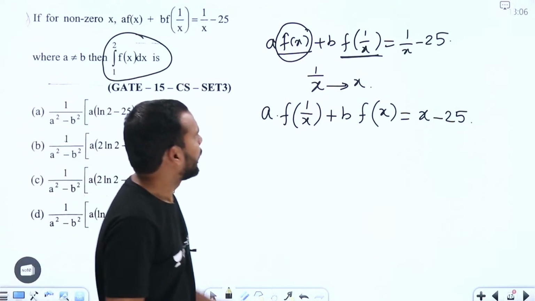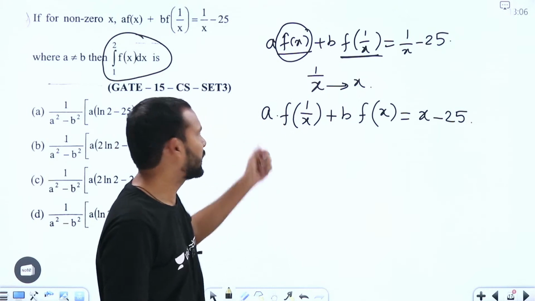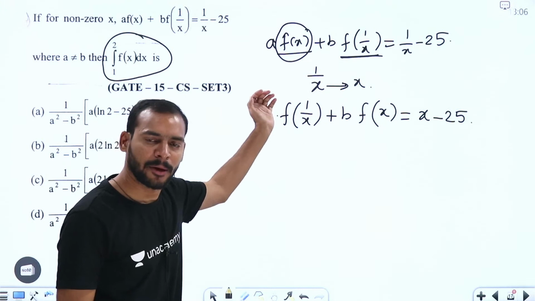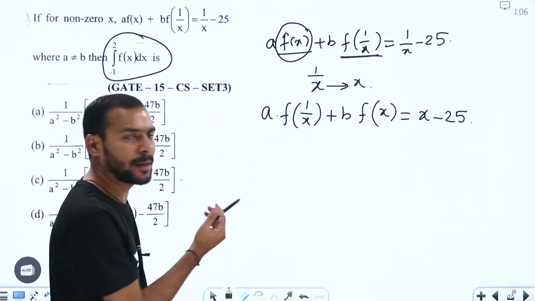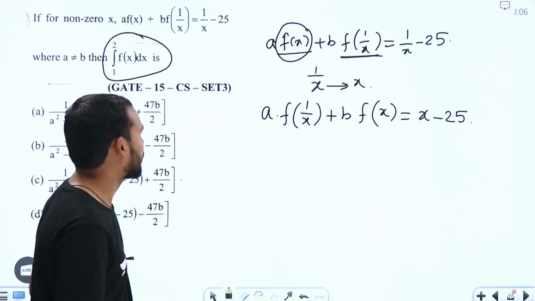See here, f of 1 by x is having a constant or coefficient b here, and similarly f of x is having a coefficient a here. If I try to match these two coefficients, if I am able to subtract, then I can eliminate f of 1 by x. I am going to get an expression which is in terms of f of x here. So let us try to do this one.